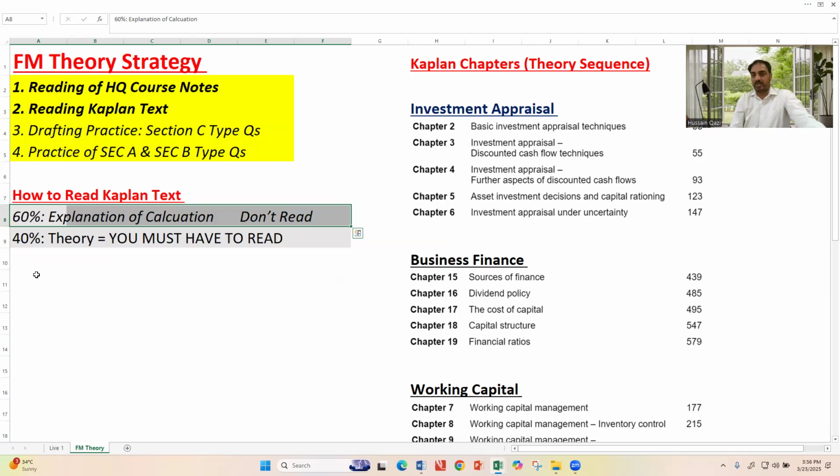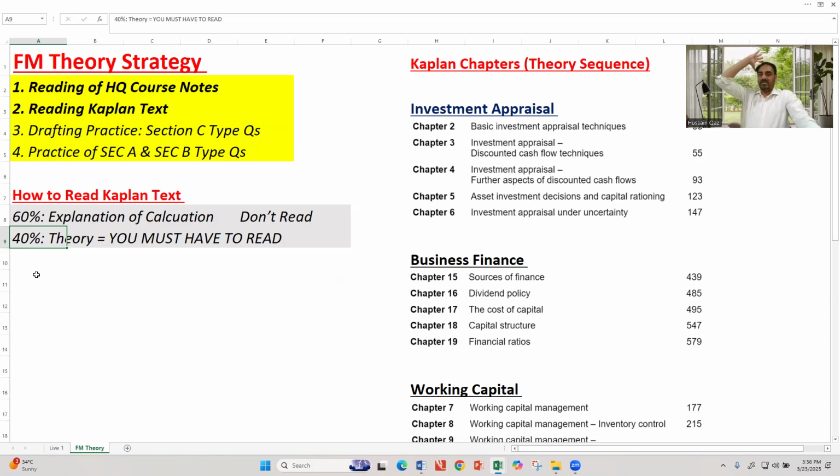Whenever calculation aspects are mentioned, ignore them, and read the rest of the theoretical material. For example, for capital rationing, read the theoretical content. Ignore how to calculate, because you have already covered the calculation aspect before.